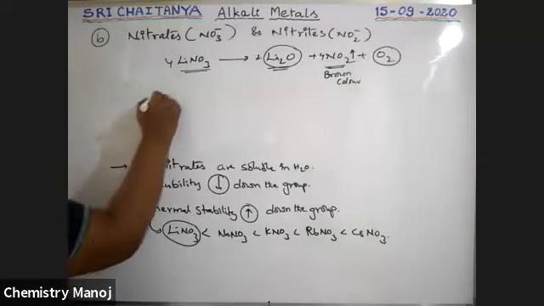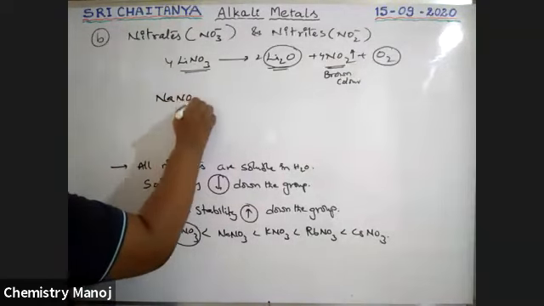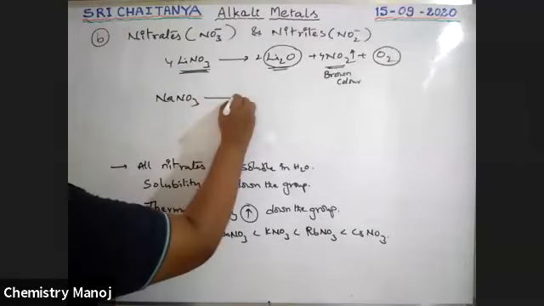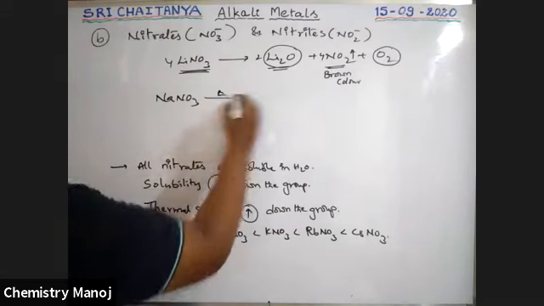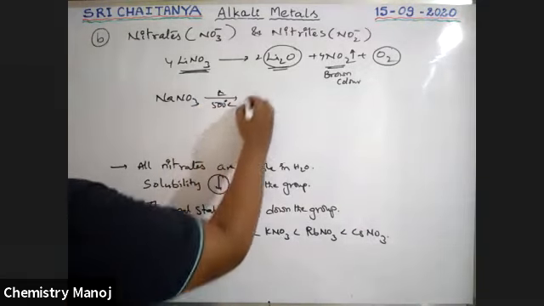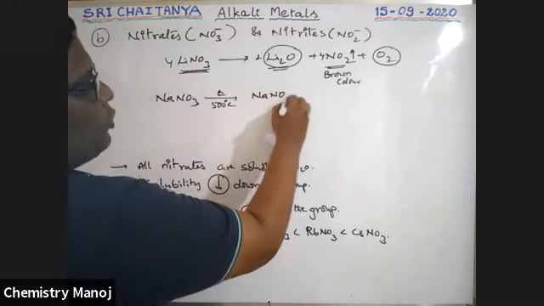Lithium nitrate decomposes like this. If NaNO3 is heated at about 500 degrees, it decomposes into NaNO2 plus O2 gas.